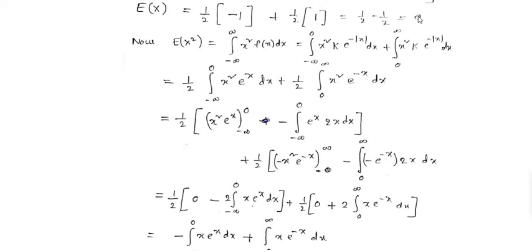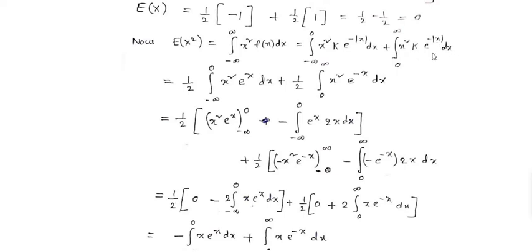Now let us find the standard deviation. It is given by E of x square, which is the integral within limits minus infinity to infinity of x square f of x dx. Let us separate this integration about 0: integral minus infinity to 0 of x square k into e power of minus modulus of x dx, plus integral 0 to infinity of x square k into e power of minus modulus of x dx.